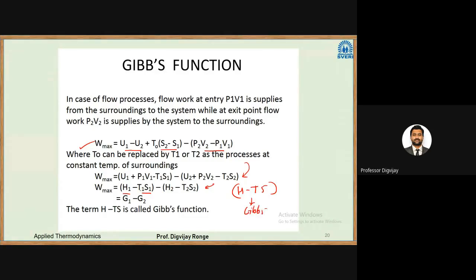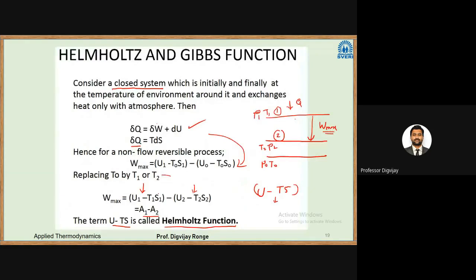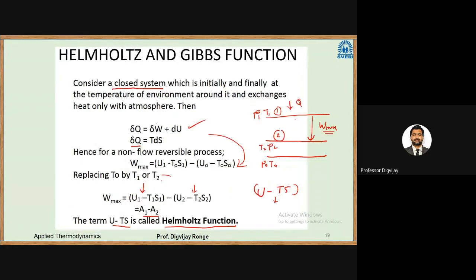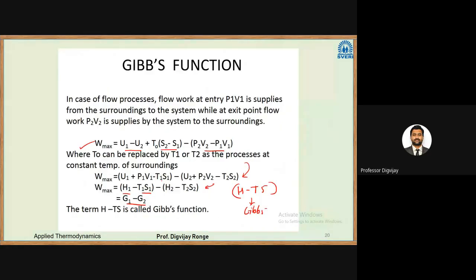So the maximum useful work will be the difference in Gibbs function for flow processes, and the maximum work in the closed system case will be the difference in Helmholtz function. If there is a closed system, the Helmholtz function applies, and if there is a flow process, the Gibbs function applies. These are very important terms in this availability chapter.